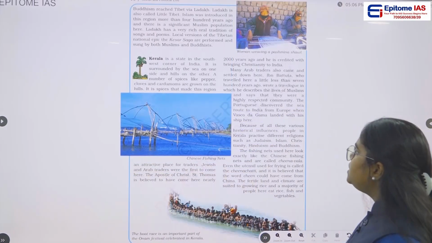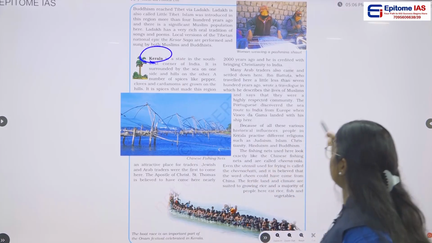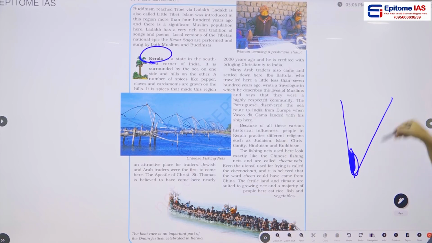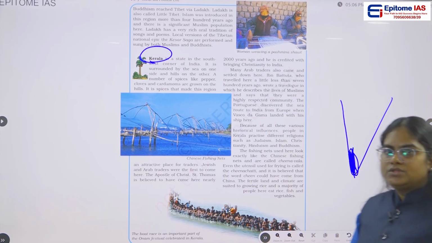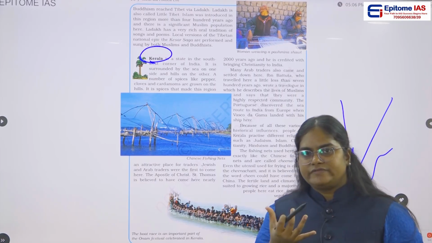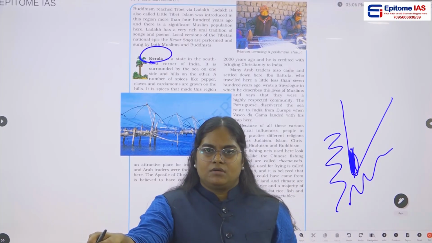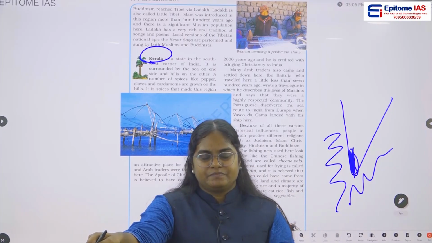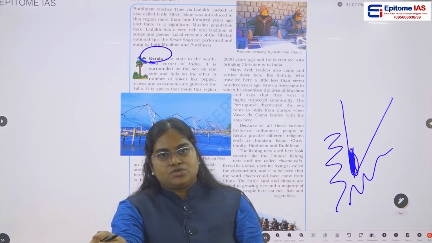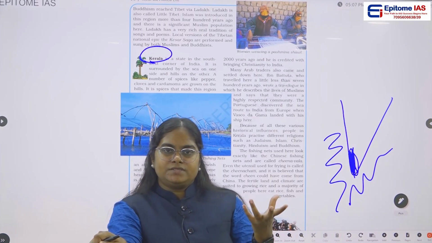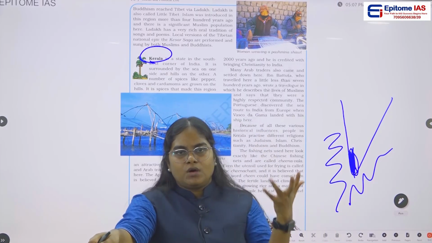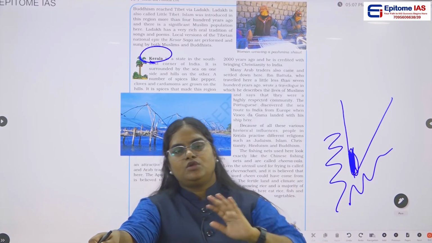Whereas the other example they have given here is Kerala. So here you can see Kerala. For those of you who don't know, this is South India, and this is Kerala somewhere here. It is joining the sea area, so because of this, their major occupation, obviously, is fishing, and they have fertile lands. They can go for agriculture also. And Kerala is famous for its different sorts of spices. All these things are based on the geographical location.